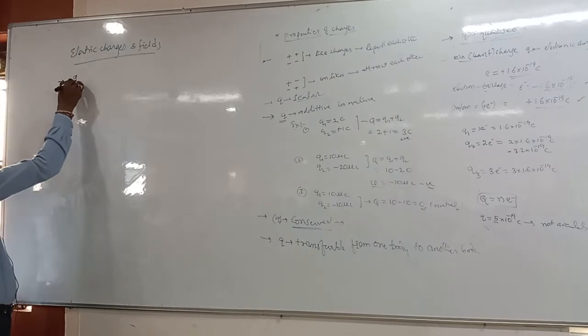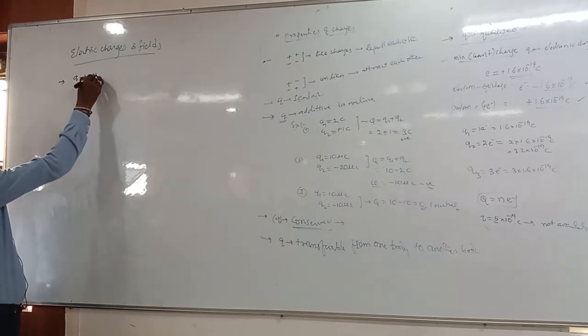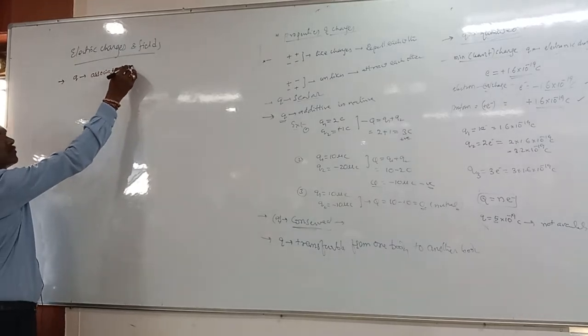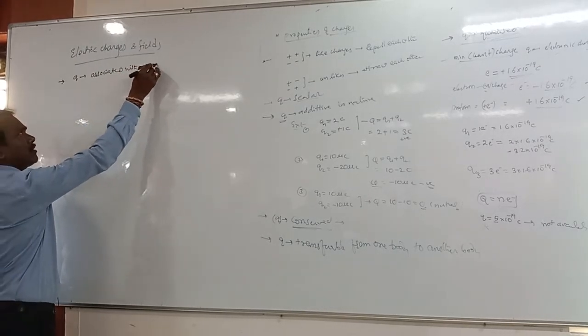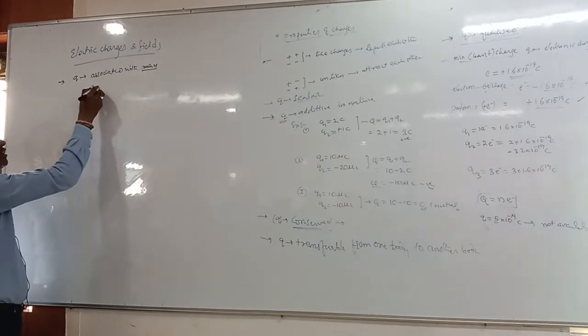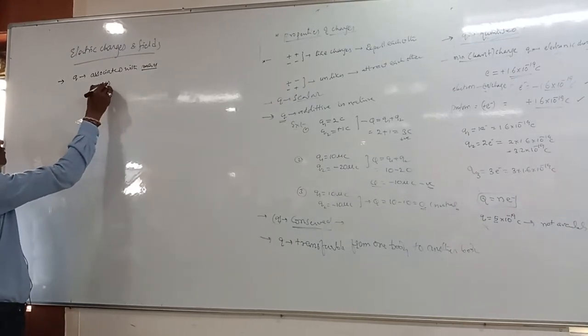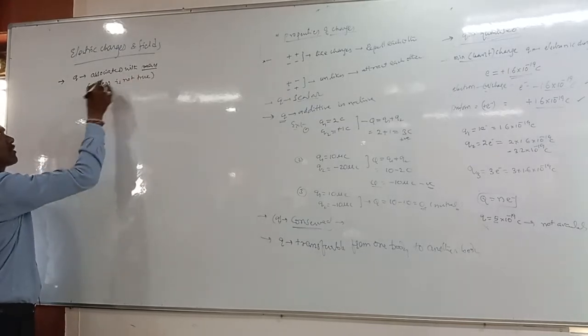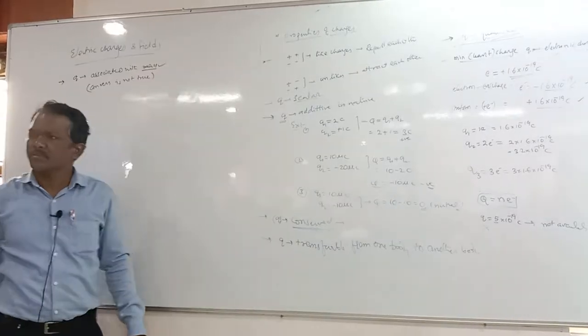Charge Q is associated with mass, and the converse is not true. What does it mean?